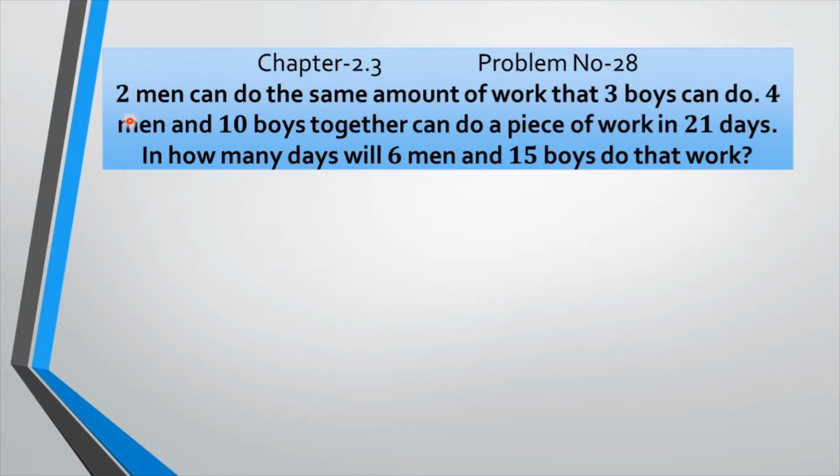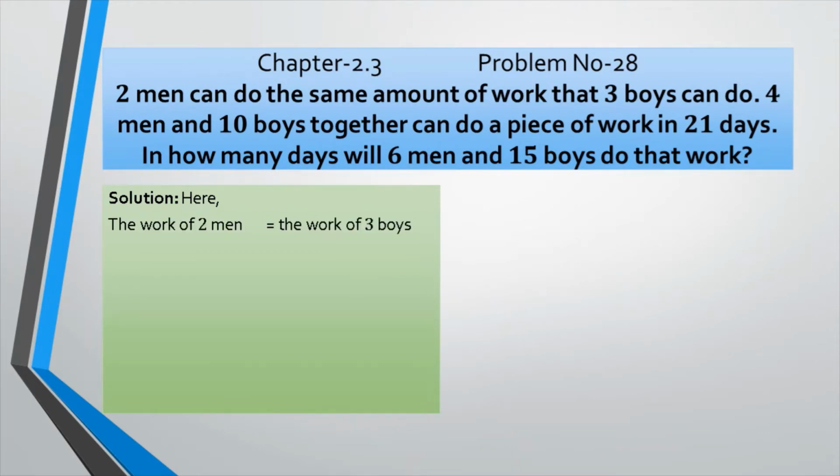Again I am reading the question because this question is very important. You need to understand this. 2 men can do the same amount of work that 3 boys can do. That means 2 men equals 3 boys. 4 men and 10 boys together can do a piece of work in 20 days. In how many days will 6 men and 15 boys do that work? Okay, let us see the solution, my dear.